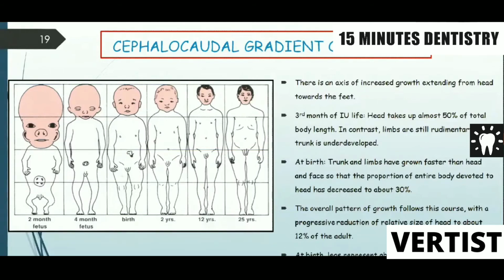At birth, trunk and limbs have grown faster than head and face, so that the proportion of the entire body devoted to head has decreased to about 30%. The overall pattern of growth follows this course, with a progressive reduction of relative size of the head to about 12% in the adult. At birth, legs represent about 1/3 of the total body length, while in the adult they represent about half.